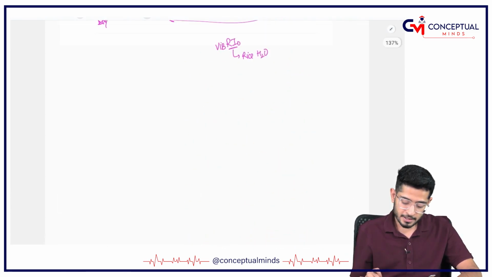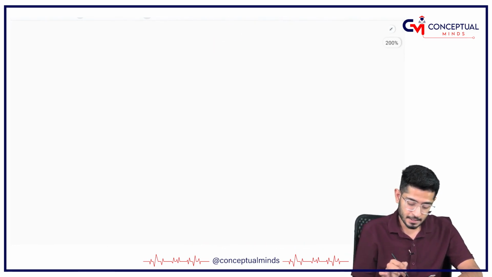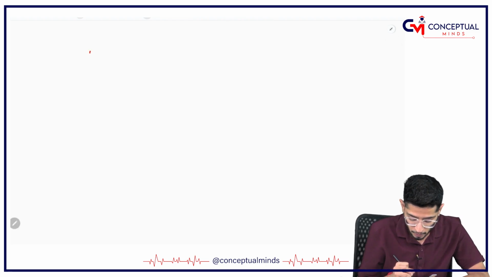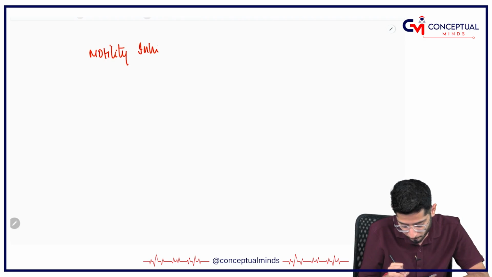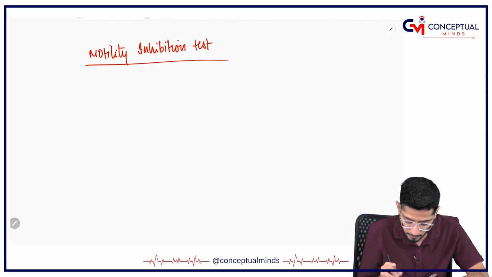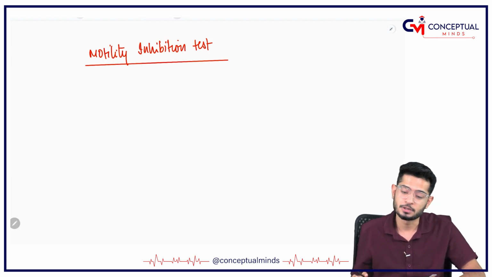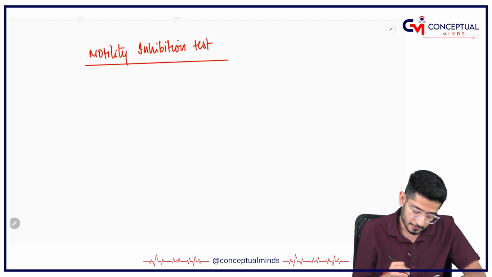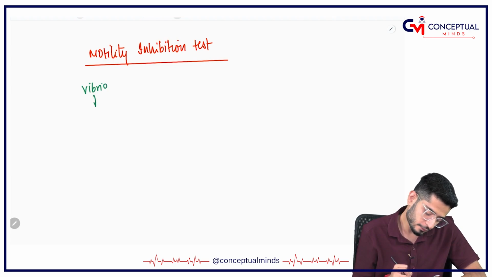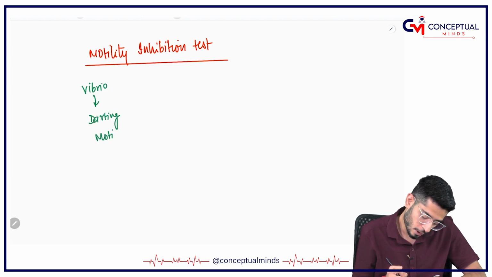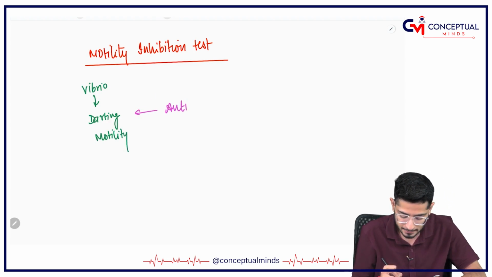Coming on to a very, very important thing, please understand there is something which is called as motility inhibition test, which is performed for Vibrio. What does that actually mean? Please remember that Vibrio is responsible for showing the darting motility, and in order to stop this darting motility, we use a serum which is called as anti-serum.